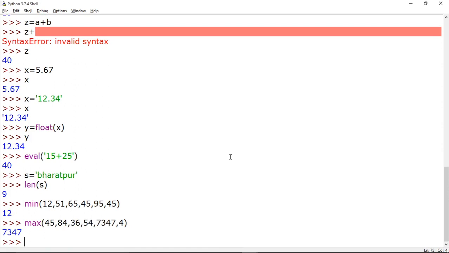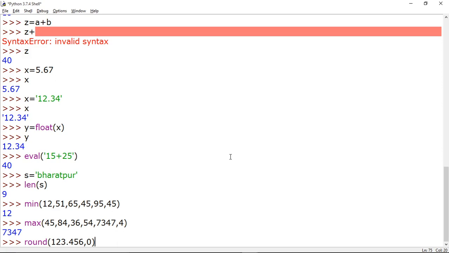Another function is the round function. In the round function, we give some value and then we supply the number of digits to round off the value. Suppose I have taken 123.456 and I am rounding off to 0. The meaning of 0 is that we want to round off after the decimal place.